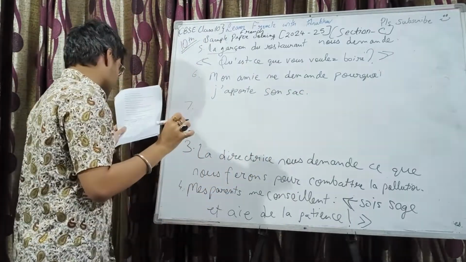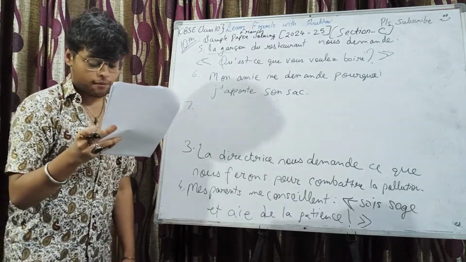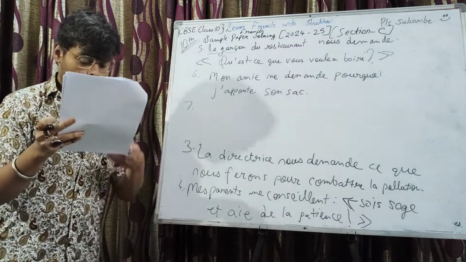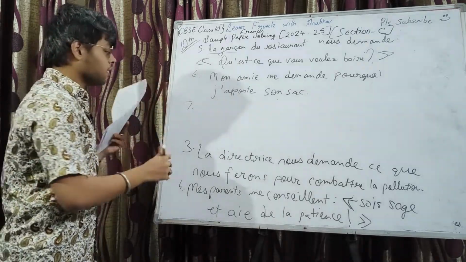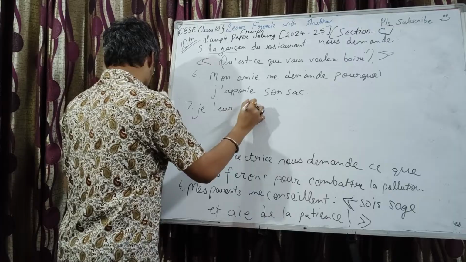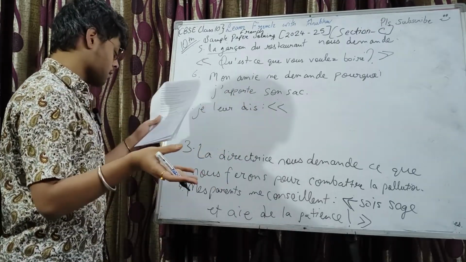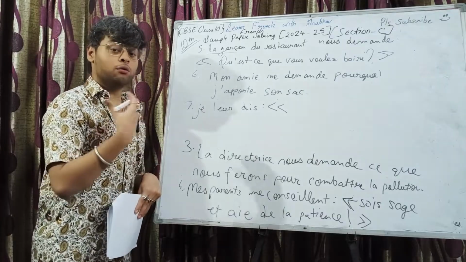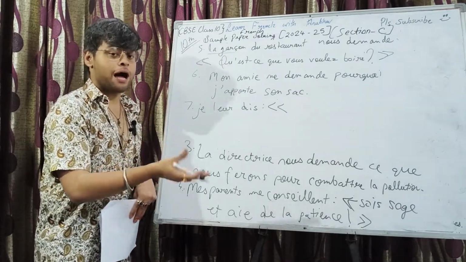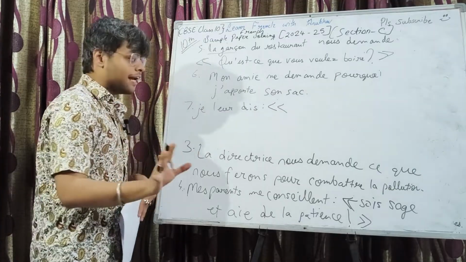And lastly, number 7, we have je leur dis que je les emmène au cinéma. Okay, it's indirect speech, so je leur dis, I said to them. So I said to them, if the receiver is them, I'll refer to them as vous in the direct speech, right?